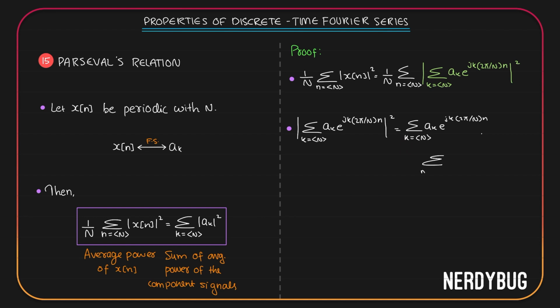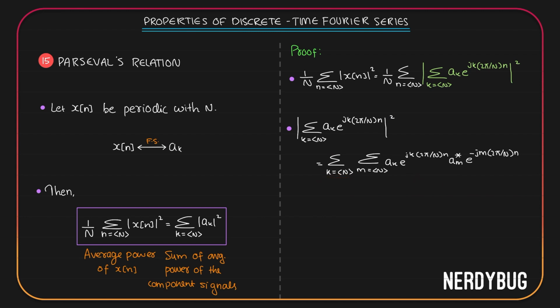Because we know it doesn't matter what we call the variable because we are going to give the limit anyways. So m takes any N consecutive integer values. a_m conjugate e raised to minus j m 2 pi by N n. We have two summations. Let us put them together. Let us put a_k and a conjugate of m together and the exponentials together.